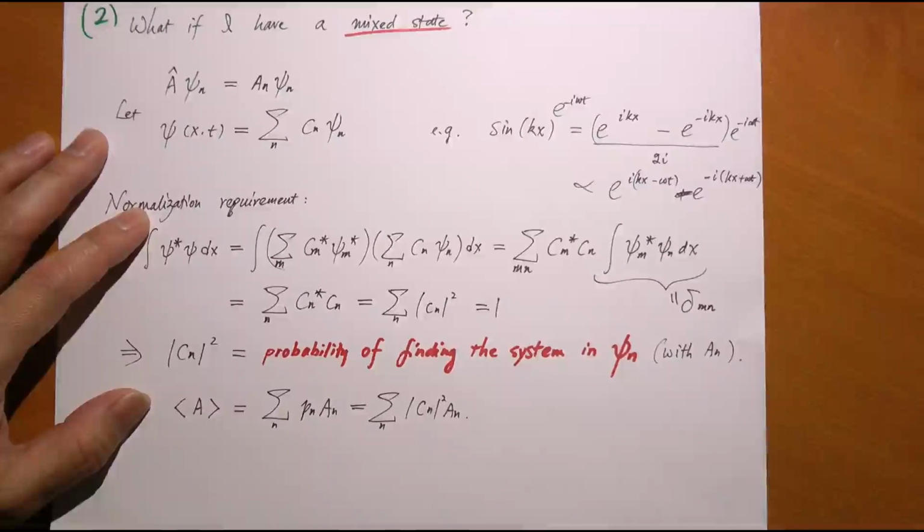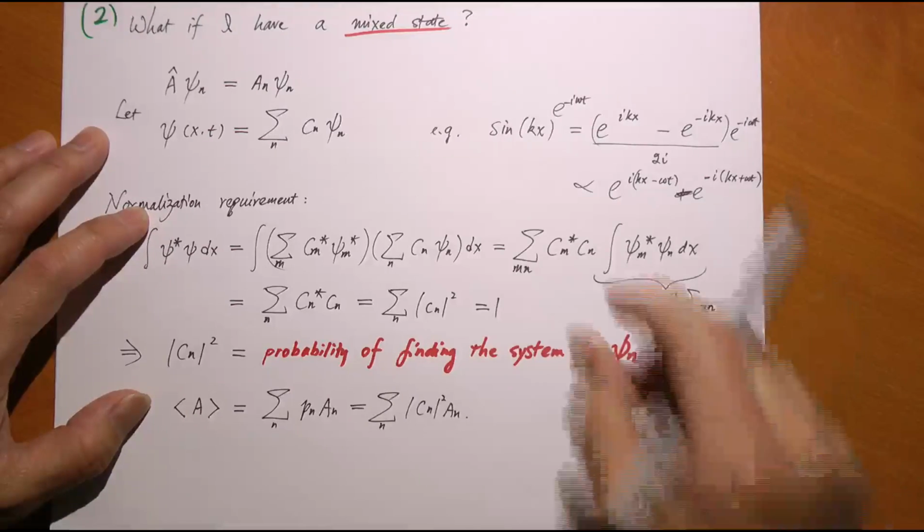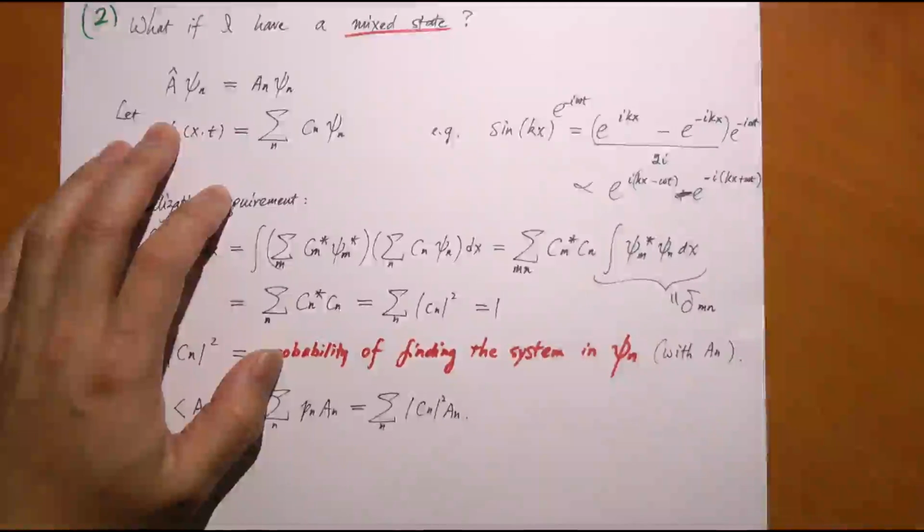So now let's look at a second case. What if we're not so lucky? What if the state that we're dealing with is a mixed state? In other words, there are different possible values when we try to find the measurement for an observable A. Now what? Well, in that case, I cannot say there's a single possible measurement result anymore, but at least I